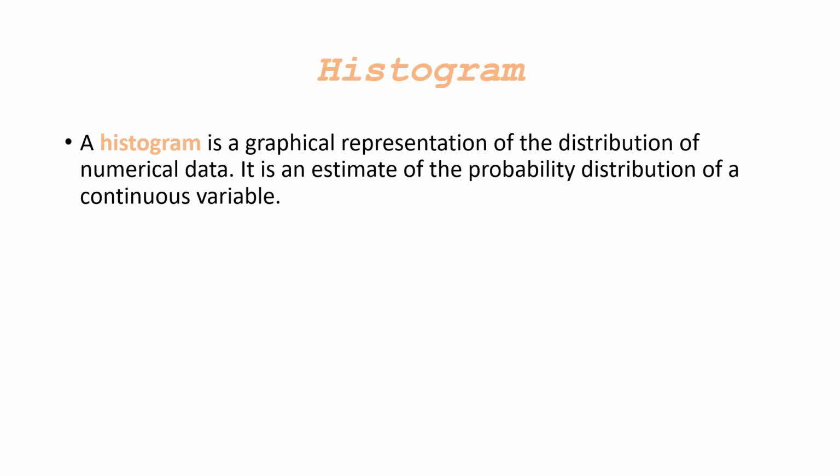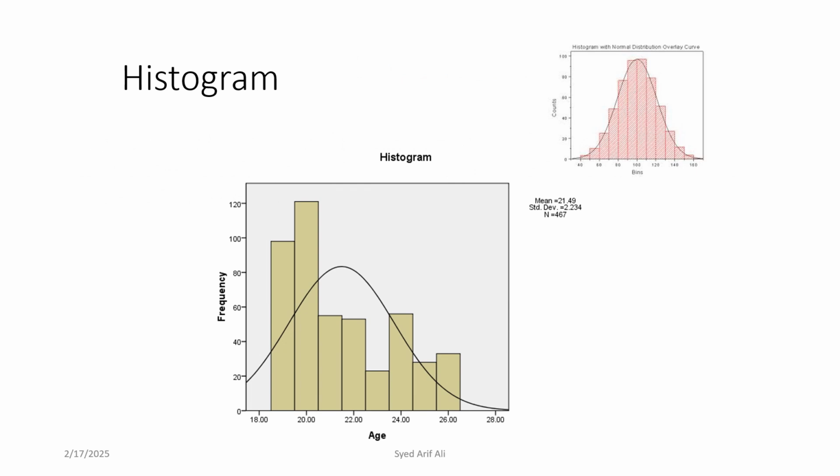Histogram. A histogram is a graphical representation of the distribution of numerical data or continuous data. It is an estimate of the probability distribution of a continuous variable. Here, the histogram of age shows the distribution of the age variable.